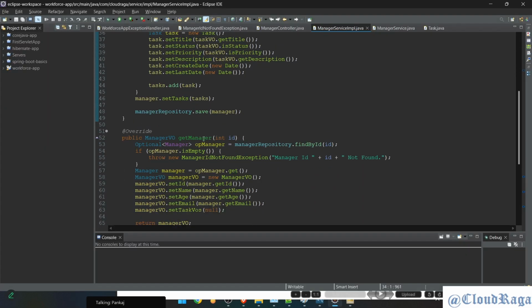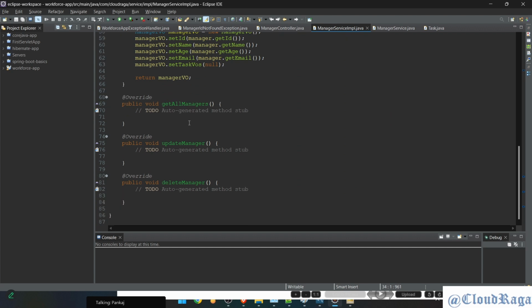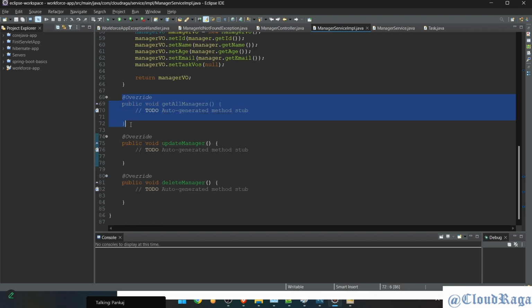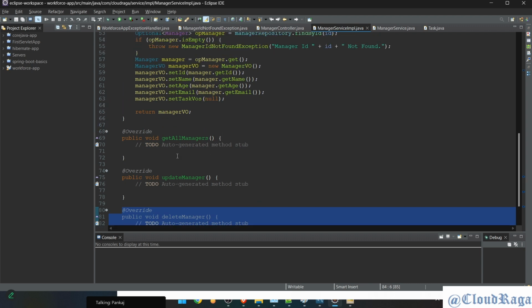But before that, I'll need to complete this update API first. Then we can resume working on that part. So I'm still expecting that you guys will do that. I'll do that behind the scenes, when I get time, I'll complete these APIs, get and delete, because these are super easy. Just repeat the same, it will work.